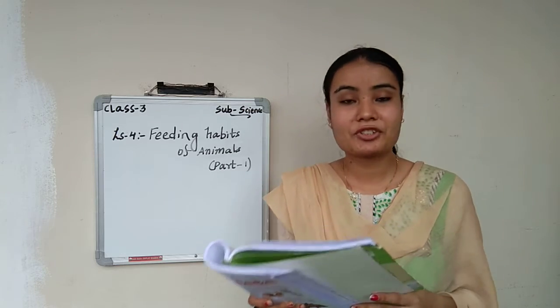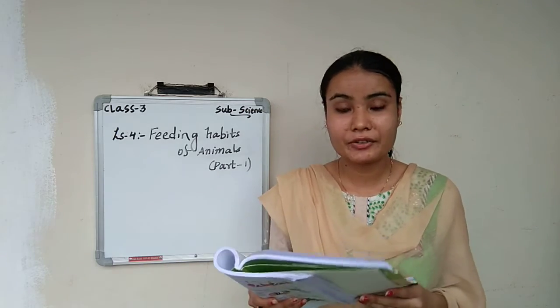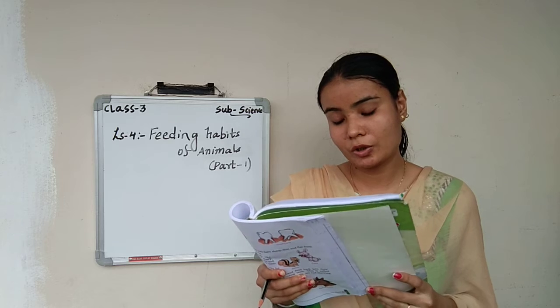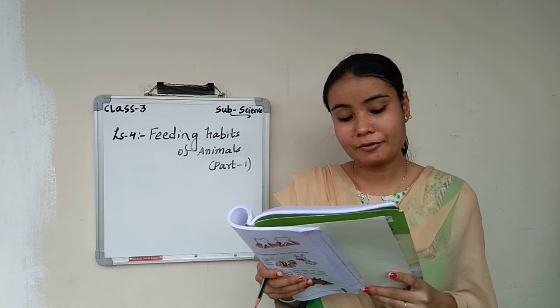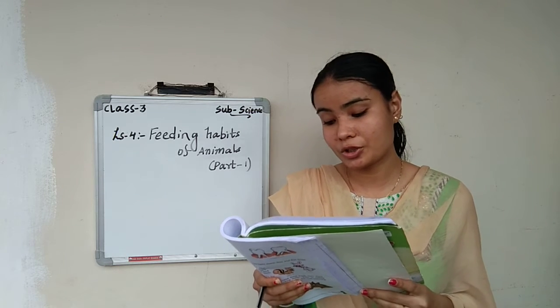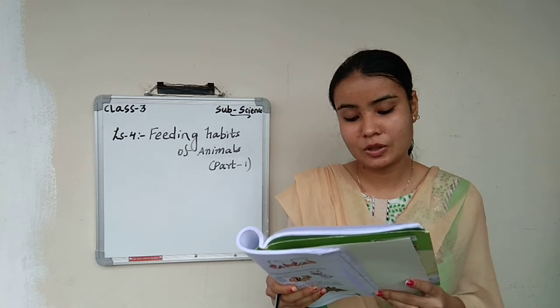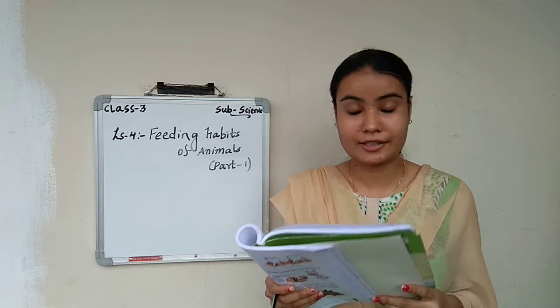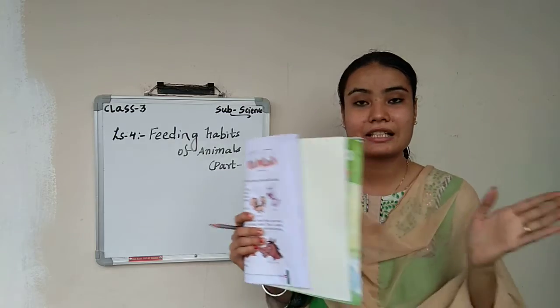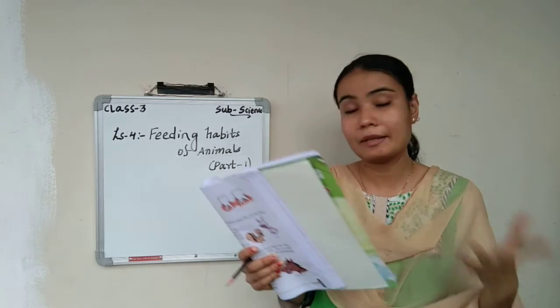And few animals are there which give us milk. We all drink milk, right? So animals like cow, buffalo and goat give us milk. They need food which help them to produce more milk. They should be given fresh grass, leaves, oil cakes, cotton seeds, etc. So yes, few animals give milk like cow, goat and buffalo.